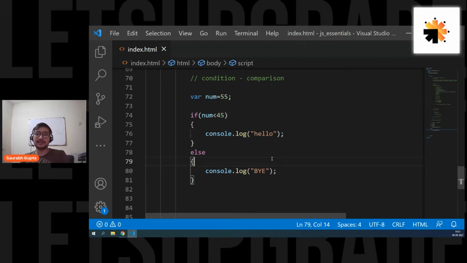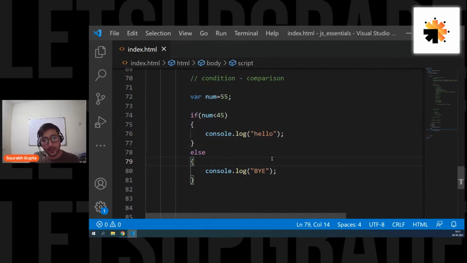Okay. So, guys, that's it for today. This is what I wanted to end with so that you have the condition concept in your mind. And tomorrow we'll start with conditions again. I'll show you some other conditional statements as well, how to write them and how to execute them properly.